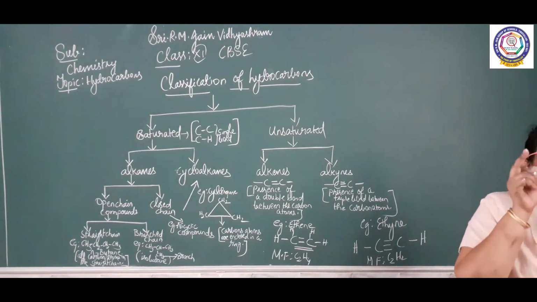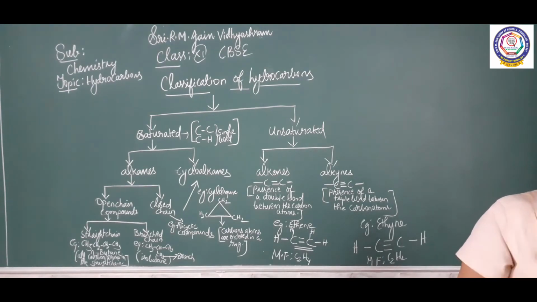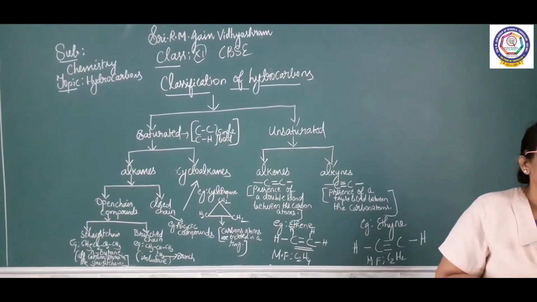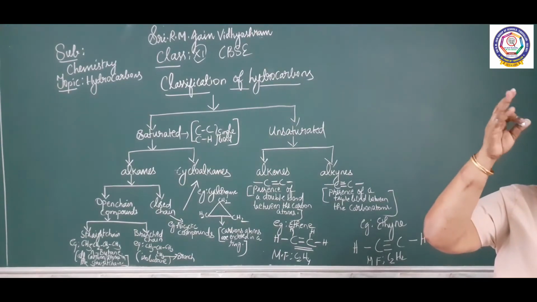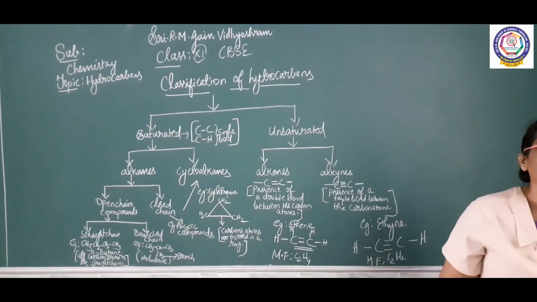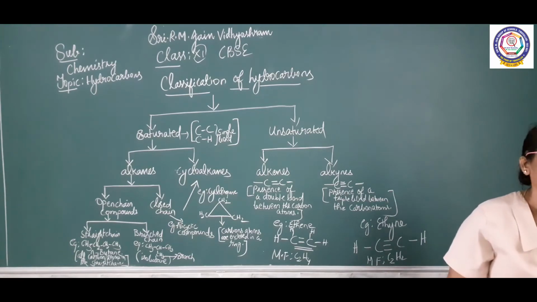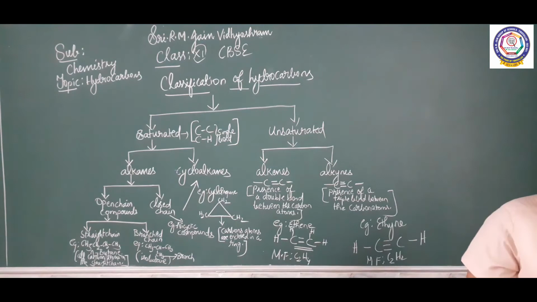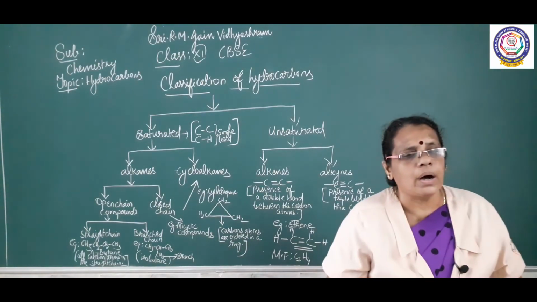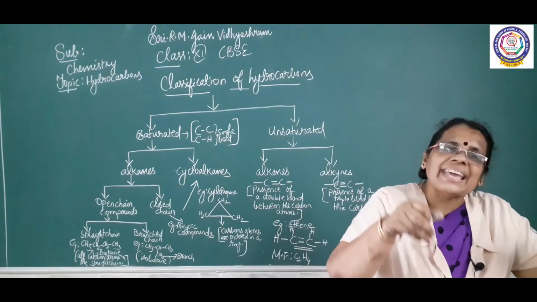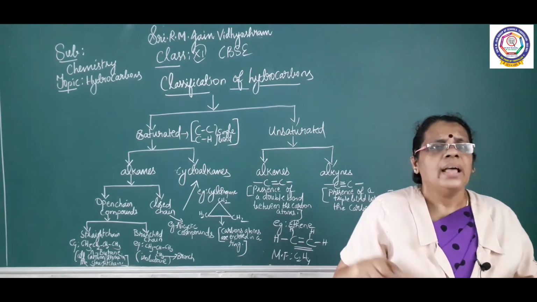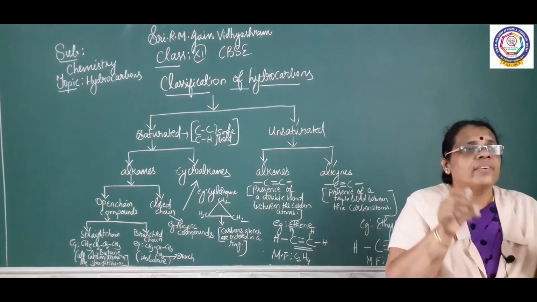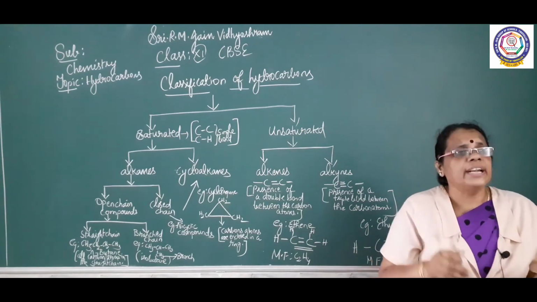There should be 2 carbons, minimum 2 carbons, to draw a double or triple bond. So with 1 carbon atom, the existence of a double or triple bond is not possible. So minimum there should be 2 carbons to draw a double or triple bond. So if it is an alkene, a double bond is there. So I have written the starter of the series, ethene, where the molecular formula is C2H4.